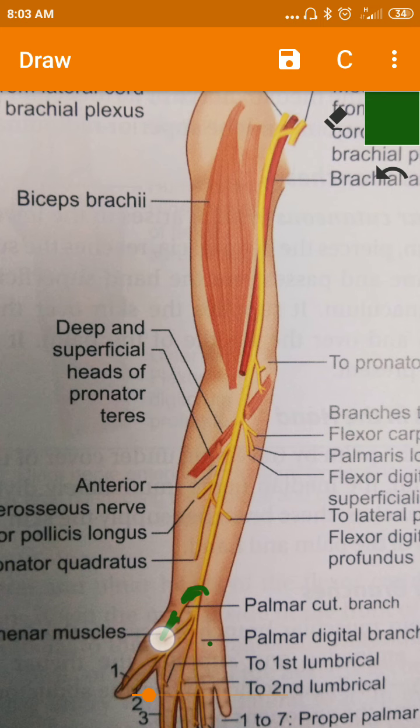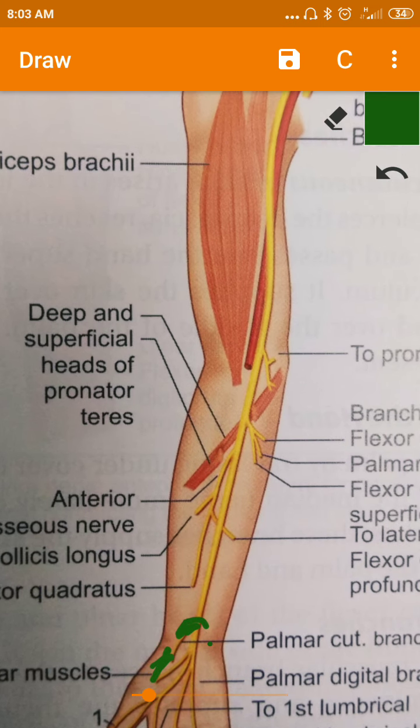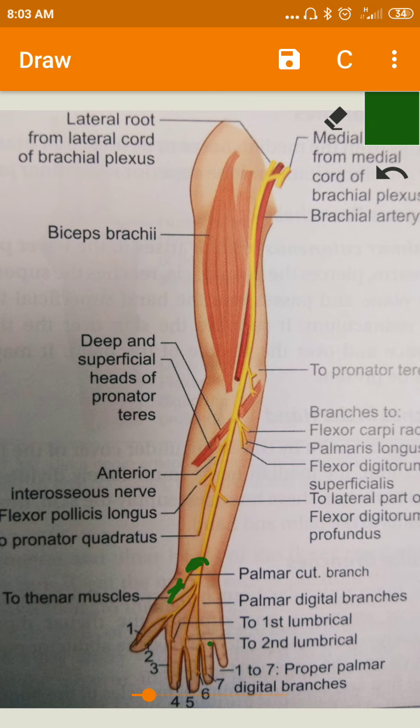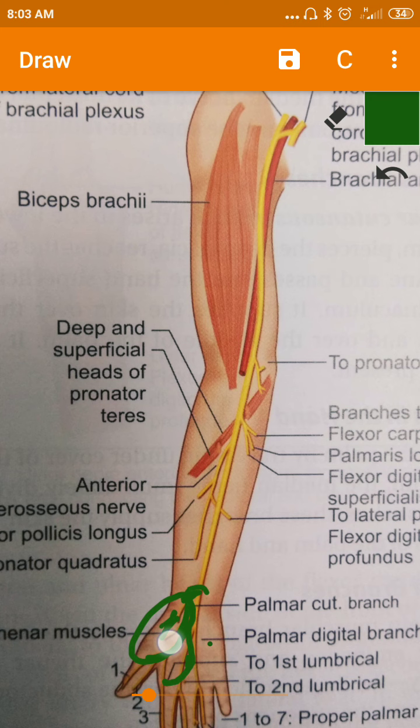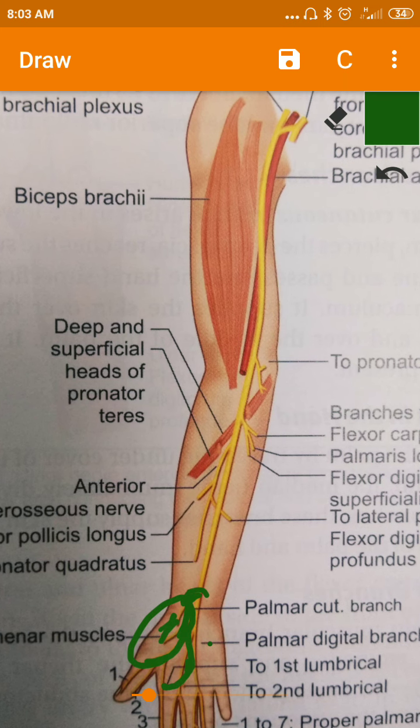It supplies the skin over the thenar eminence and also the middle of the palm. I have already explained this in the hand.